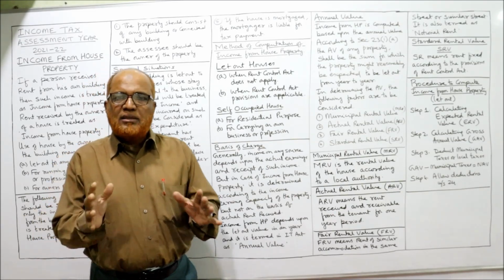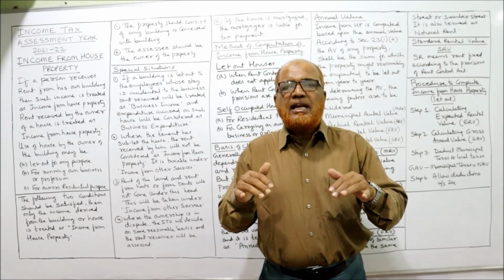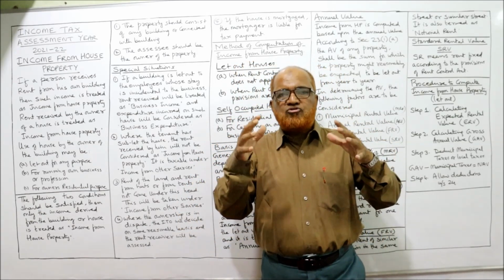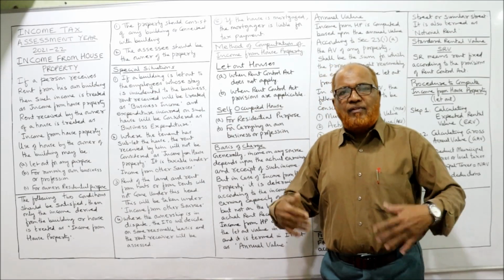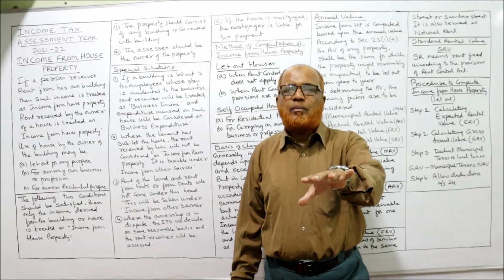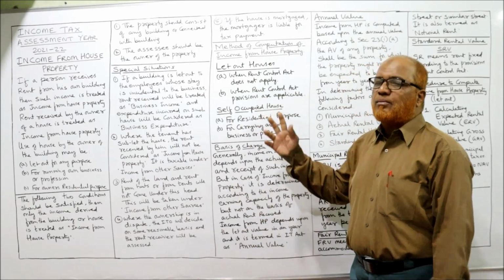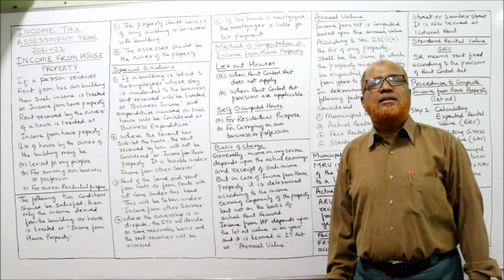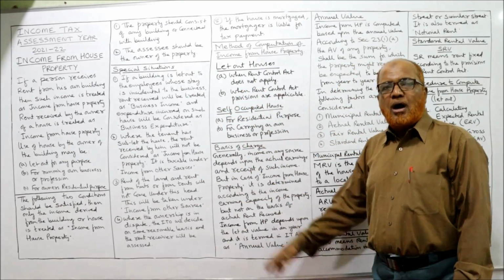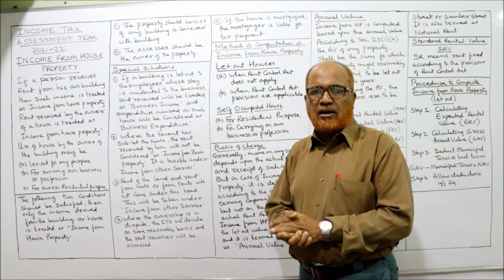That's all. So in this video, I have explained what incomes will be treated as income from house property. What are the conditions to be fulfilled when an income is to be treated under income from house property? And in special situations, when the income will not be treated under income from house property, it will be treated under income from other sources or income from business or profession. Next, I have discussed the method of calculating the income from house property. Two types of houses, let out house and self-occupied house. Houses which are not governed by the Rent Control Act and houses which are governed by the Rent Control Act.